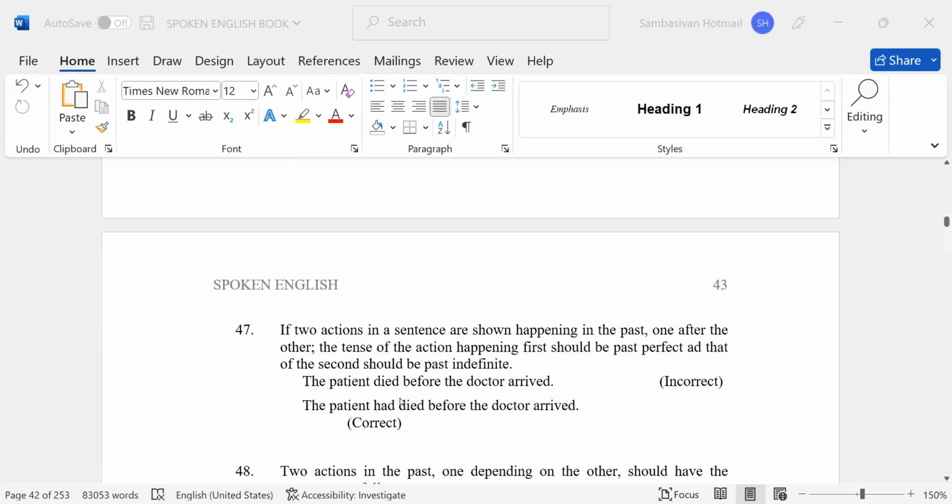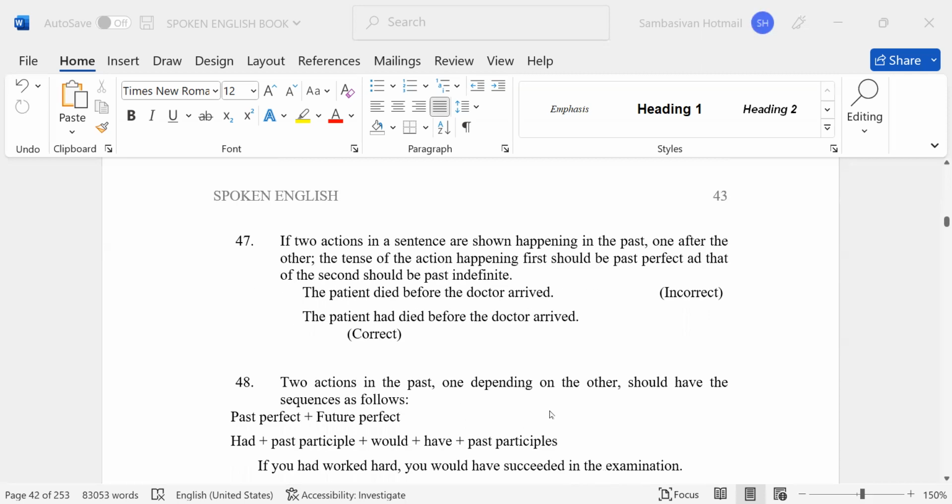Continue. 47. If two actions in a sentence are shown happening in the past, one after the other, the tense of the action happening first should be past perfect, and that of the second should be past indefinite. A patient died before the doctor arrived. Incorrect. A patient had died before the doctor arrived.